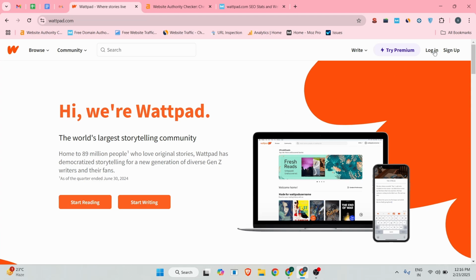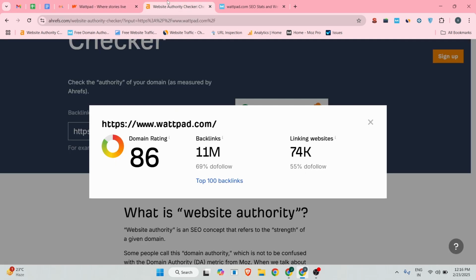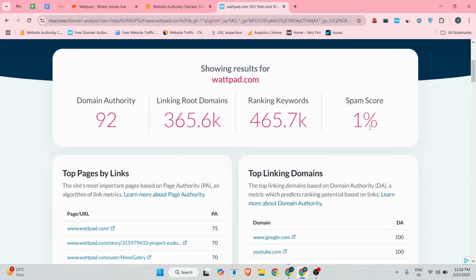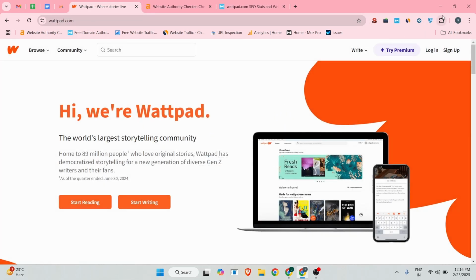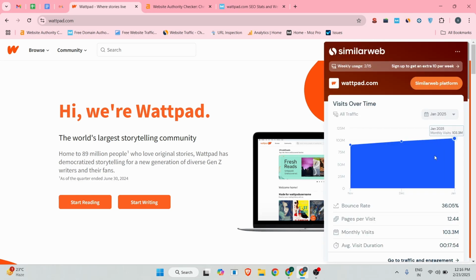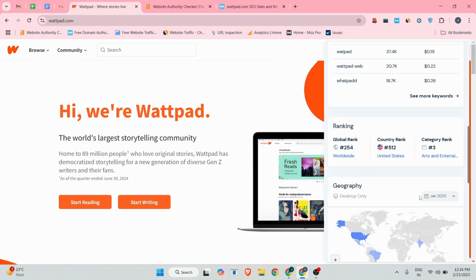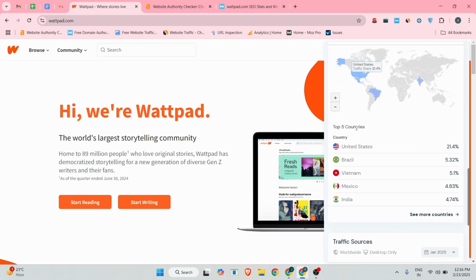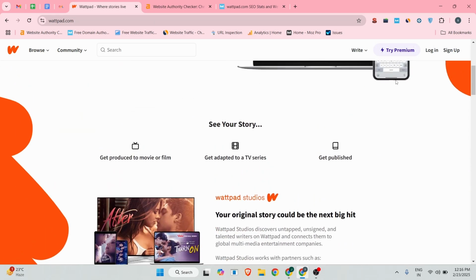First thing, you will click on this sign up button. Okay, before we start, we can do some research. According to Ahrefs, the domain rating is 86, and according to Moz, the domain authority is 92. Spam score is only 1%. And if I show you this website's traffic, you will see this website has 103.3 million monthly visits, and mostly traffic from USA, Brazil, Vietnam, Mexico, India, and other countries. So now we can start.